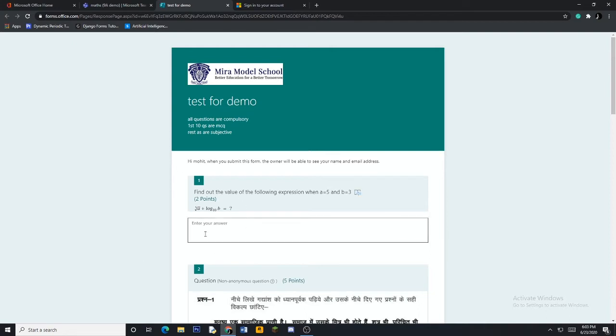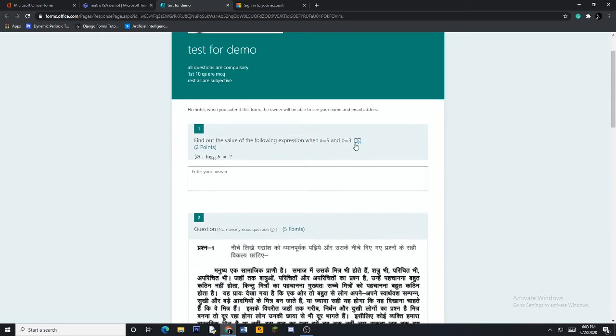See, this is the question paper. Now see, this was not the first question, it is shuffled now. Okay, so there is a speaker icon here. If a child has some reading problem, he can click here and get the questions read out on the speaker. Okay, so that becomes again easy for understanding if the child wants. Otherwise he can just read the question and attempt.